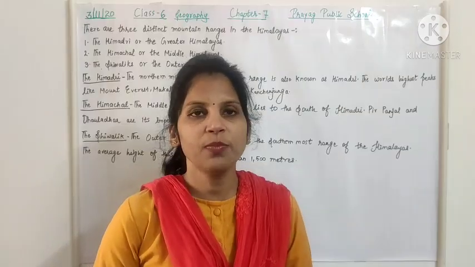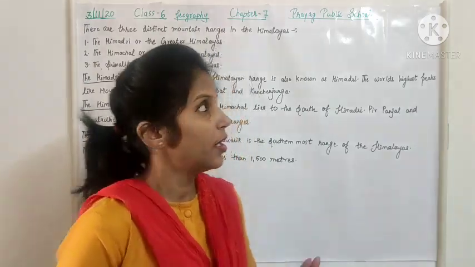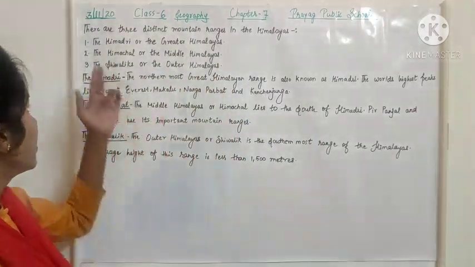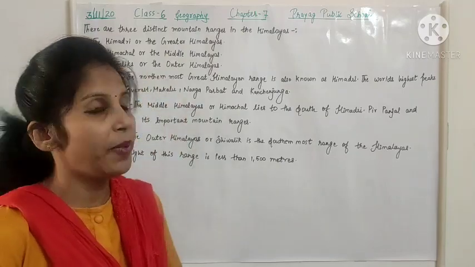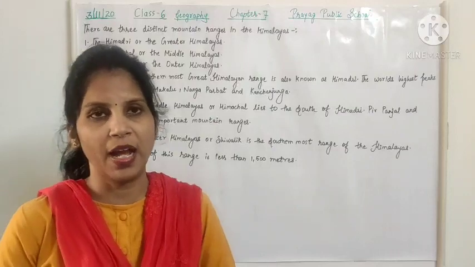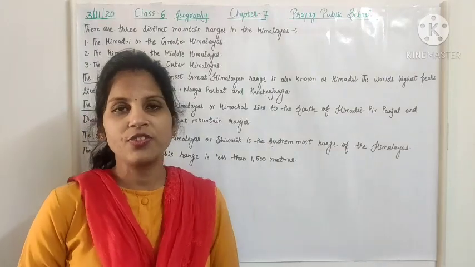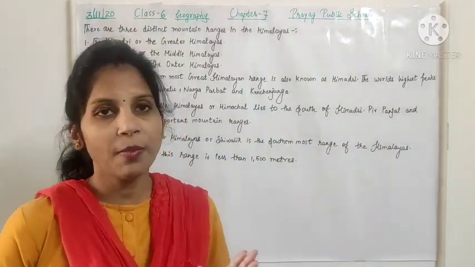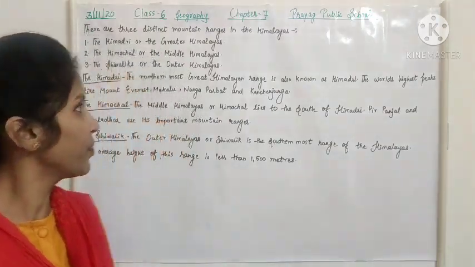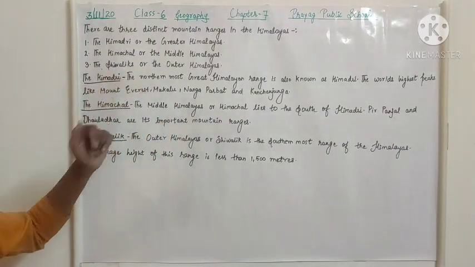There are 3 distinct mountain ranges in the Himalayas. First one is the Himadri or the Greater Himalayas. Second, the Himachal or the Middle Himalayas. And the third one is the Shivaliks or the Outer Himalayas. Okay. The first one, the Himadri.